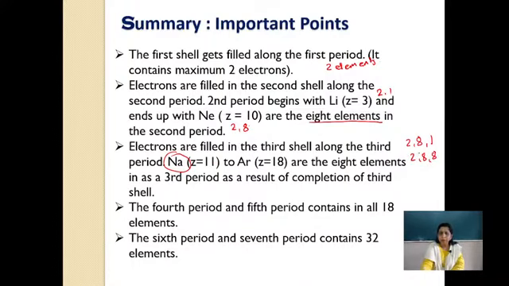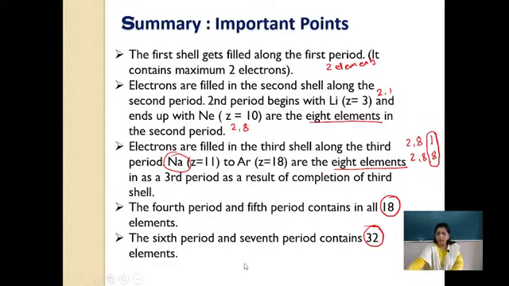So when you go from left to right in the periodic table, you will find starting with 1 electron and ending with 8 electrons. Again, how many elements are present there? 8 elements are present in the periodic table. So the third period is a result of completion of the third shell. When you come to the fourth and fifth period, you will find a total of 18 elements, whereas the sixth and seventh period contain 32 elements in all.